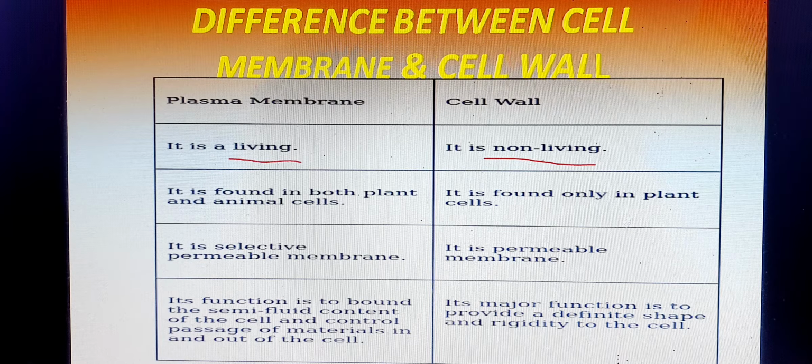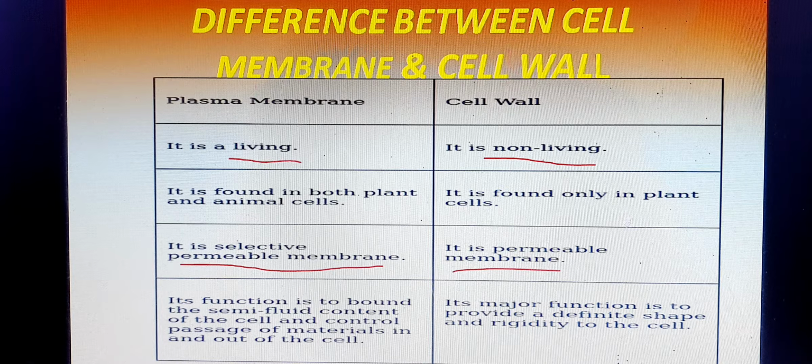When you are concerned with the function, the cell membrane is selectively permeable, meaning it allows selective particles to enter, whereas the cell wall is freely permeable and allows any particle to enter.